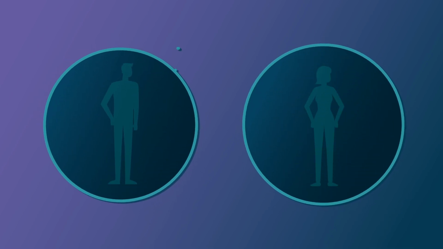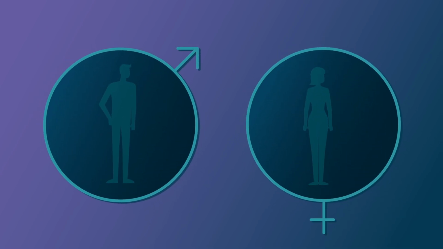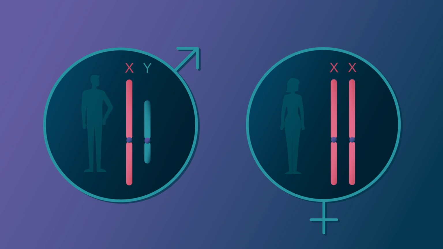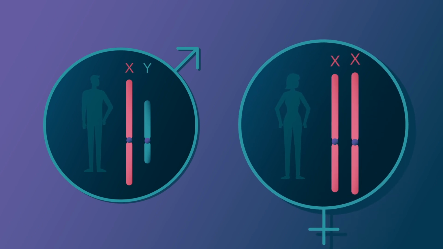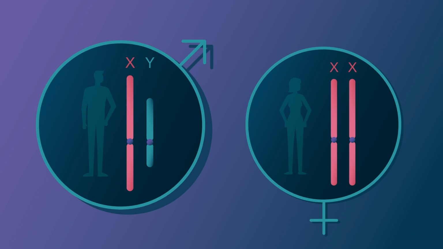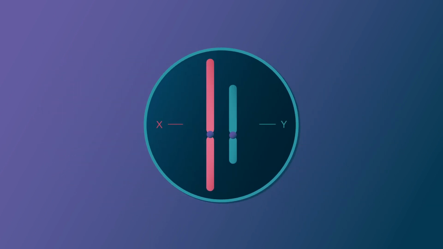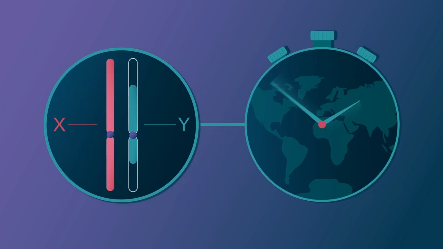In mammals, being male or female is dictated by our sex chromosomes. Females have 2 copies of the X chromosome, while males bear an X chromosome and a Y chromosome. The Y chromosome is very small and highly different from the X chromosome.